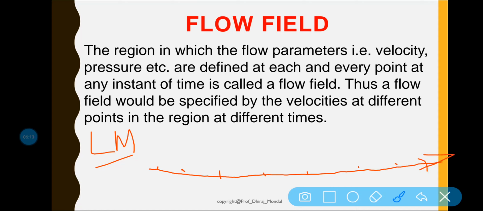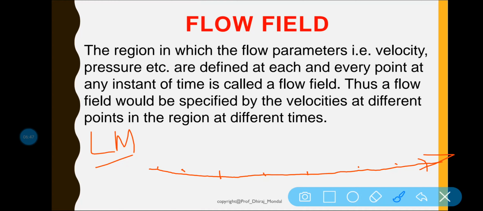Now a single fluid particle is followed during its motion, and its velocity, acceleration, density, pressure, etc. are described at a point of flow. So I think it is clear what is happening. We are just following a single fluid particle during the motion, and its velocity, acceleration, density we are describing. By the help of the Lagrangian method we can describe like this.